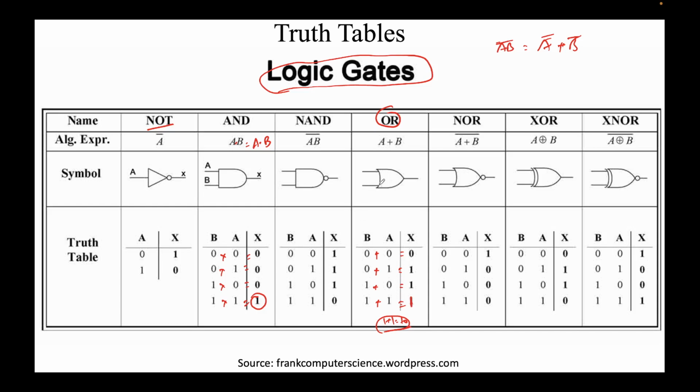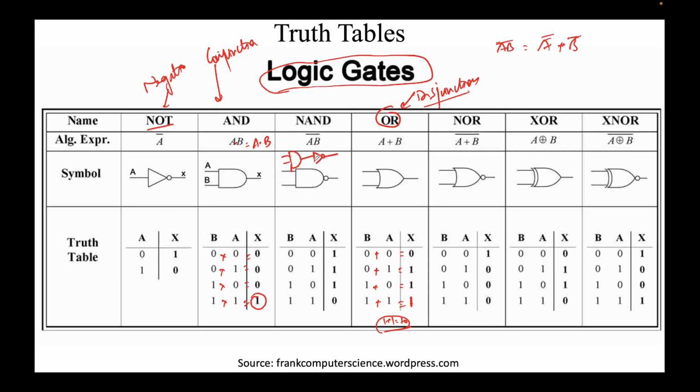These were the three primary functions I told you. This is negation or NOT, this is conjunction or AND, this is disjunction or OR. Now we can combine these. If we put an AND gate and consecutively a NOT gate, first we are doing AND and then we are doing a NOT.